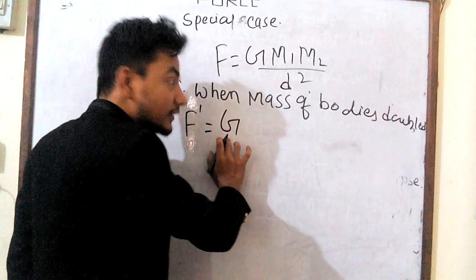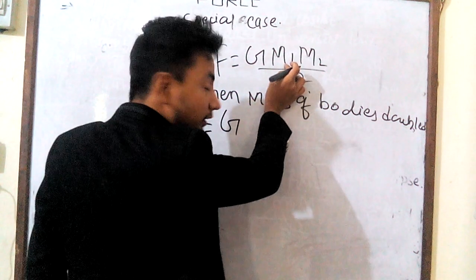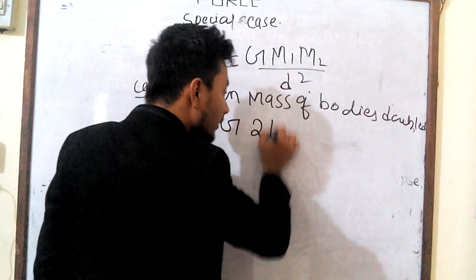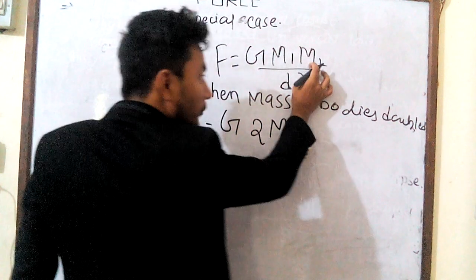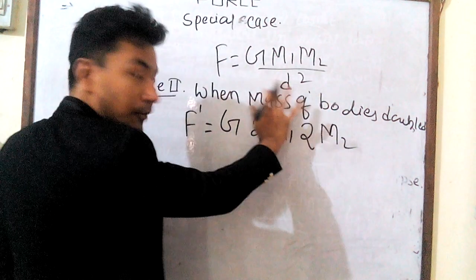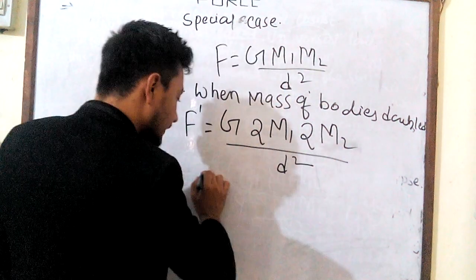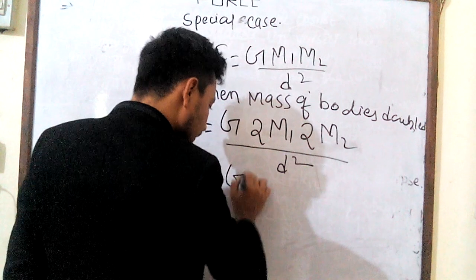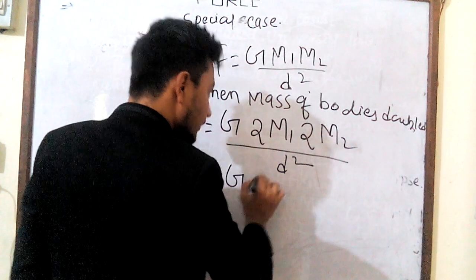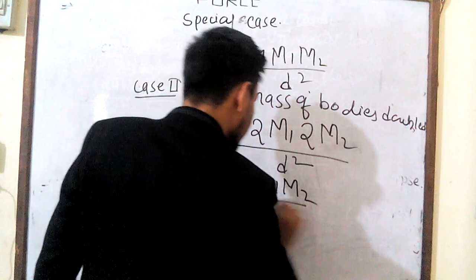This is the constant. So mass of bodies is double. If m1, then 2m1. If m2, then 2m2. But the distance is same, so d square. So what do we write? 4G m1 m2 by d square.